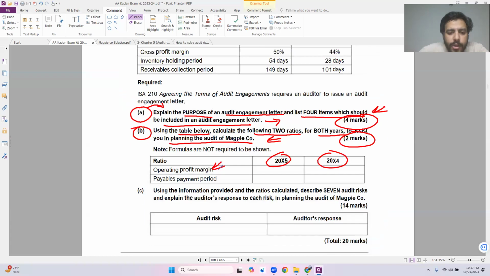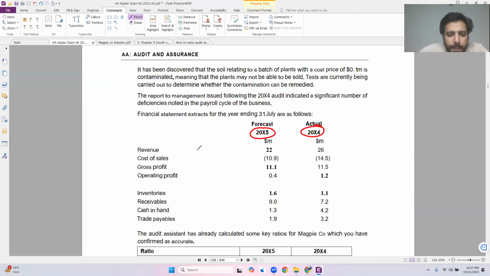I need to calculate operating profit margin, OPM. How do I calculate operating profit margin? Operating profit divided by the revenue, which is 22 million, multiplied by 100. Simply do this calculation. I'm going to open up my calculator and perform it really fast. That is 0.4 divided by 22. You don't need to add the zeros; just use the figures that have been given to you. The answer would always be the same.